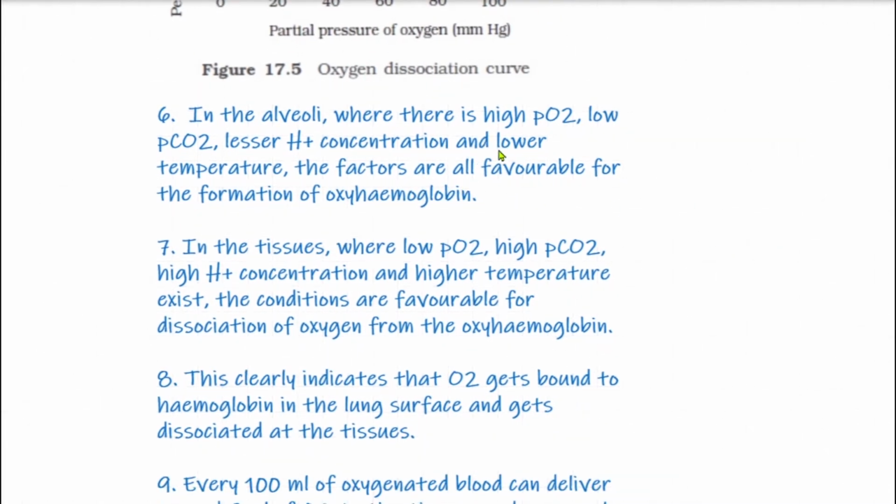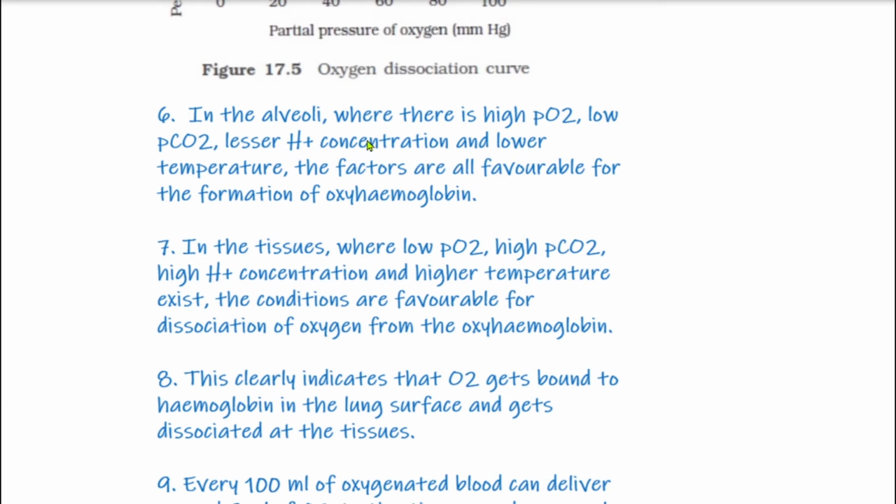In alveoli, there is lower temperature in comparison to the tissues, because in tissues, the burning of the nutrient molecules leads to the generation of energy. So in tissues temperature is high, whereas in the alveoli temperature is comparatively low.